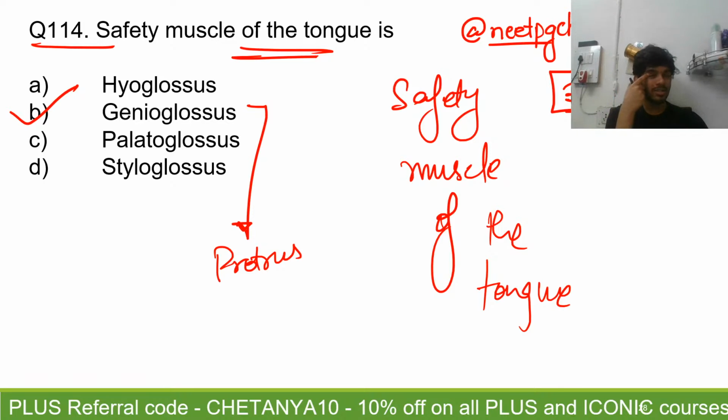It prevents the tongue from obstructing the passage for your air and the passage for your food, that is your pharyngeal passage. If it falls backward, it would be obstructing that, and that is why genioglossus is the safety muscle of the tongue.